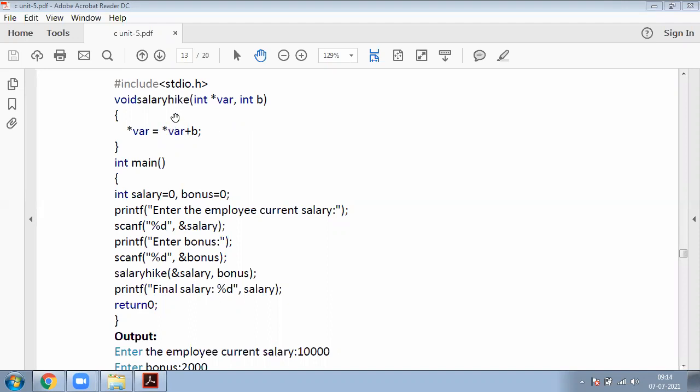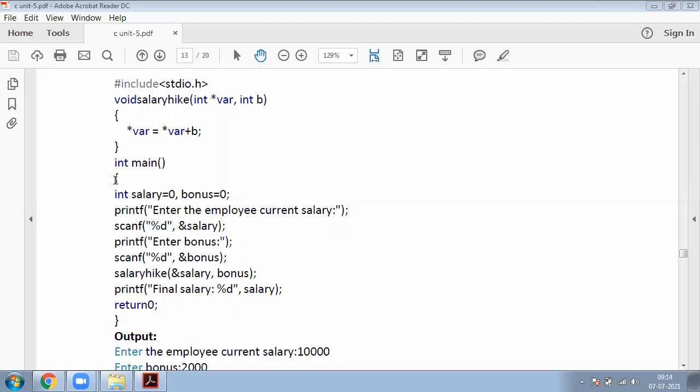Salary hike is my function name. In that, two parameters are there. One parameter is a pointer parameter, the next parameter is a normal parameter. Int asterisk a is my pointer parameter. Next one is int b, my normal parameter. Open brace, asterisk a equal to asterisk a plus b. So this is nothing but a pointer. Now close brace. Now this is my main function.